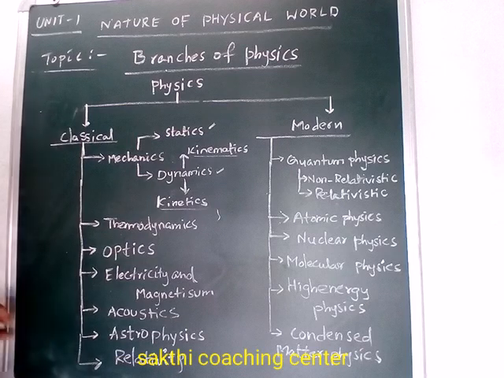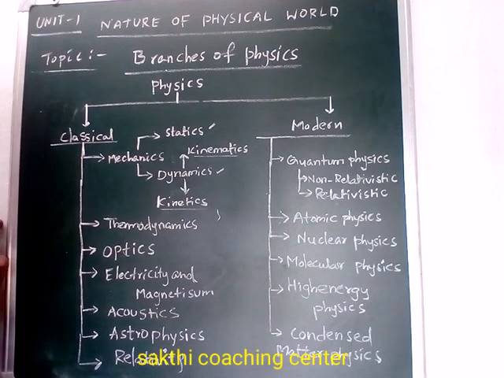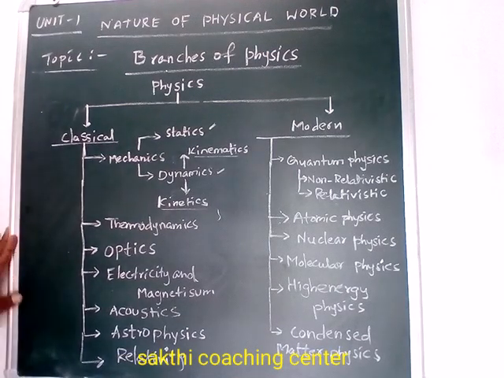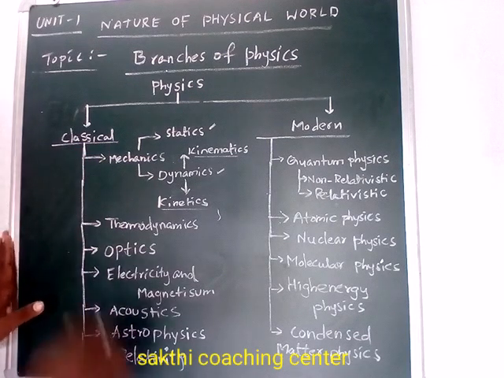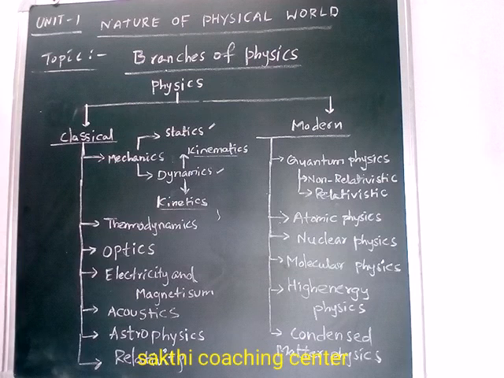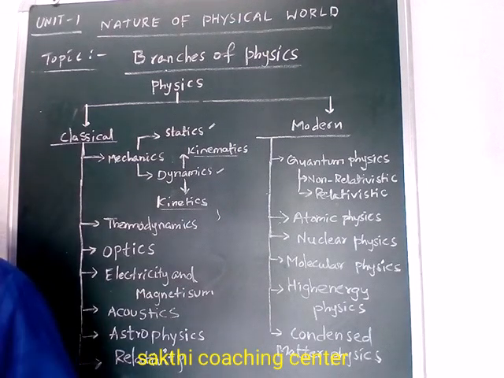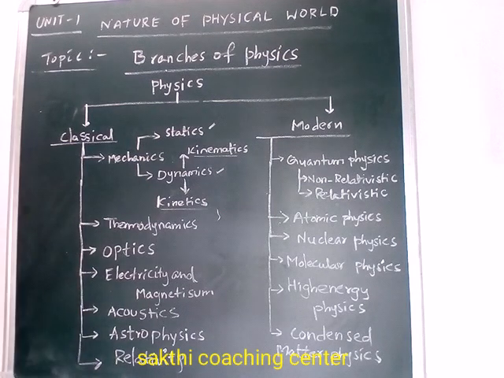So we can discuss each branch of physics in this class. Right. So what is classical mechanics or classical physics? Classical physics refers to the traditional physics, recognized and developed before the beginning of the 20th century.